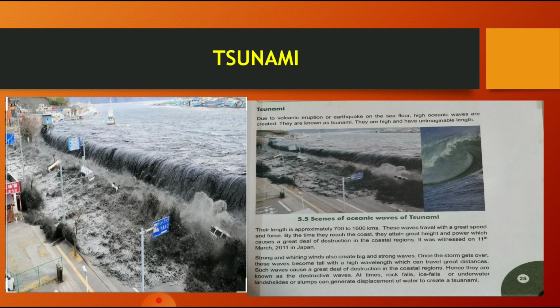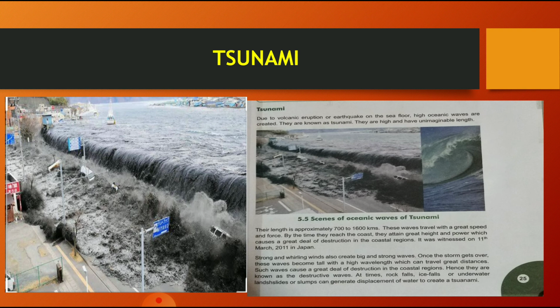and it will lead to destruction throughout the whole land. By the time they reach the coast, they attain great height and power, which causes great destruction in the coastal areas, and it was witnessed on 11th March 2011 in Japan. We all know that on 11th March 2011 Japan experienced the tsunami, and everything was washed out in Japan. Not a single thing was left.